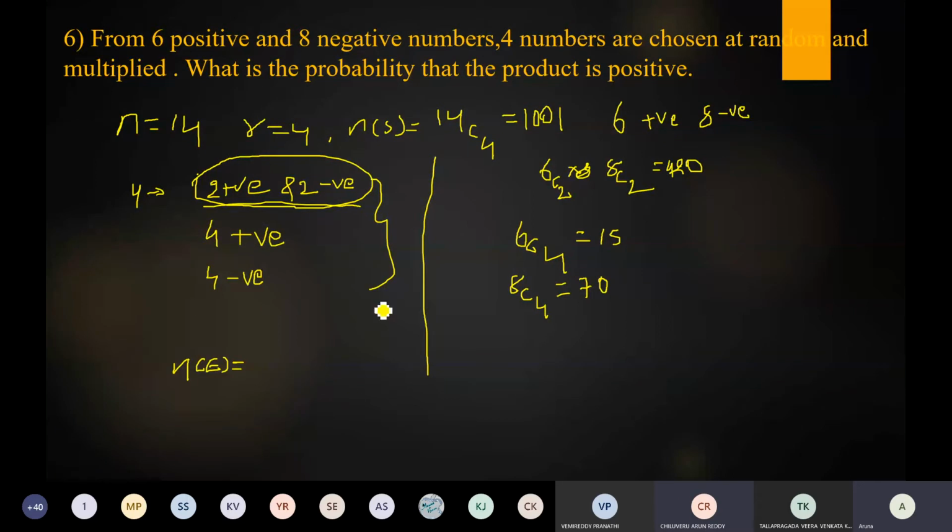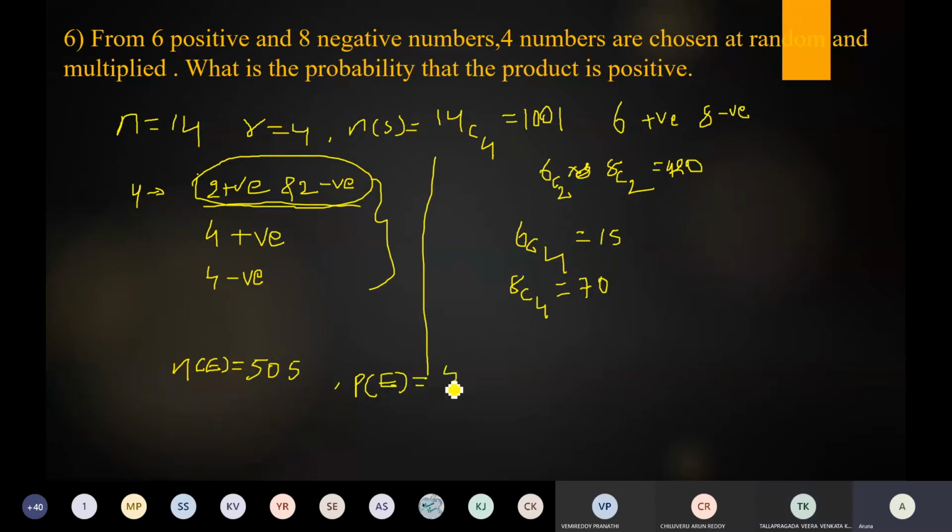Okay. So what is the N of E? Kiranmai, N of E is equal to 420 plus 15 plus 70. Total answer is 505, ma'am. Yes, 505. So therefore, how to write the probability? Required probability is P of E is equal to N of E by N of S.